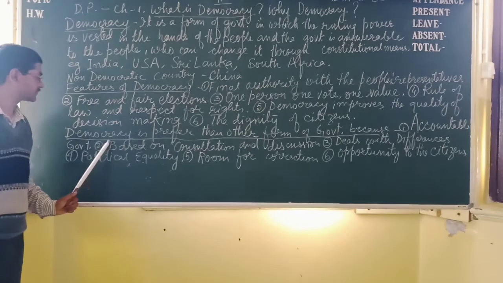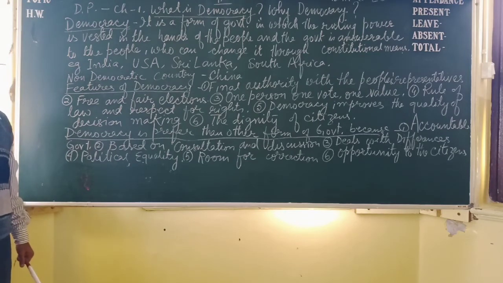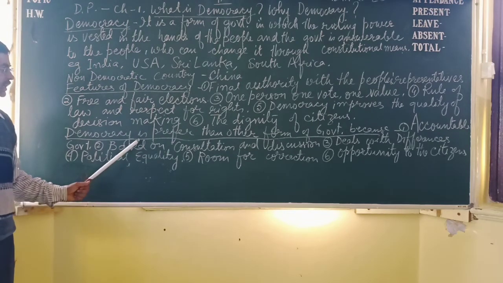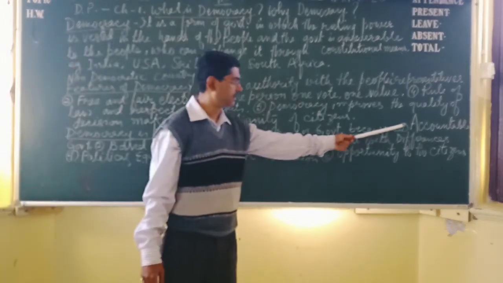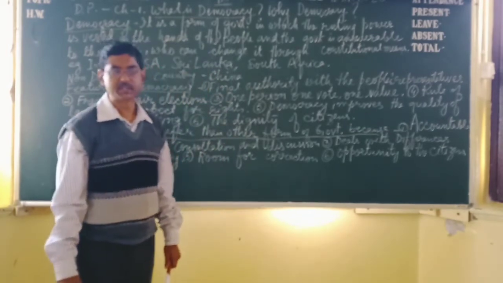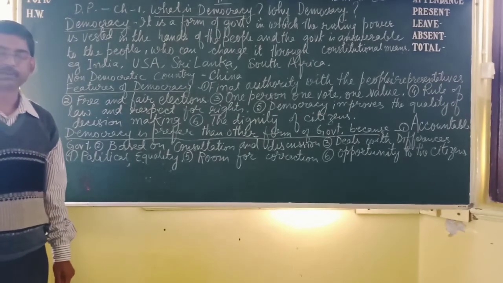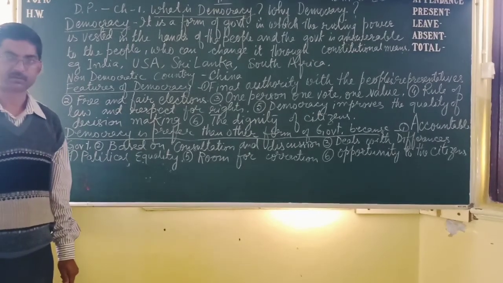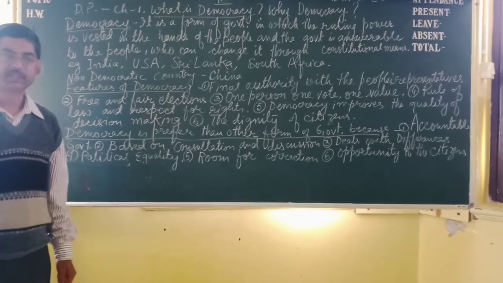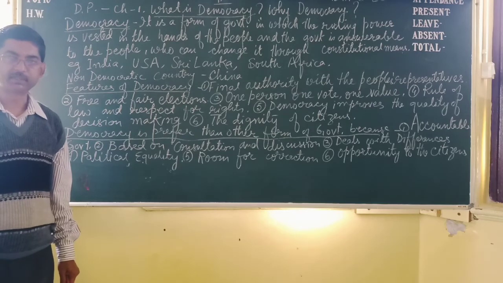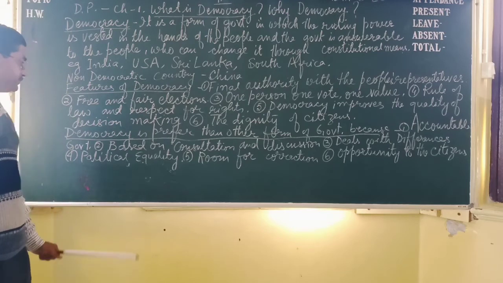Let's come to the last point, that is why democracy is preferred as a form of government. Compared with the other forms of government, first, democracy is called what? Accountable government. That means in a democracy you can judge whether the government or ruling parties are working properly or not. As we go to the market, we can judge the quality of the commodities, the same way we can judge the quality of the government.